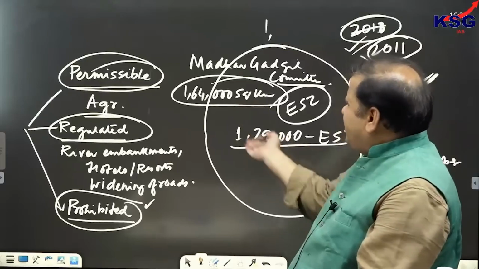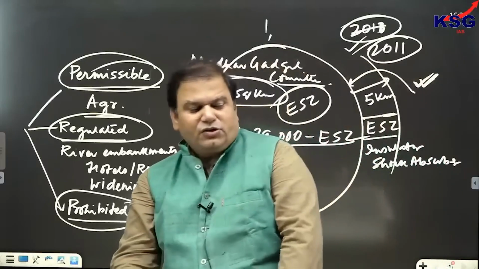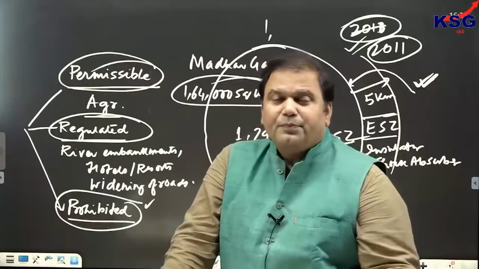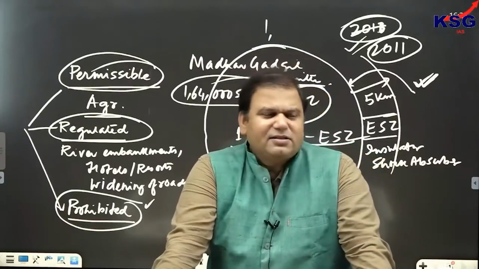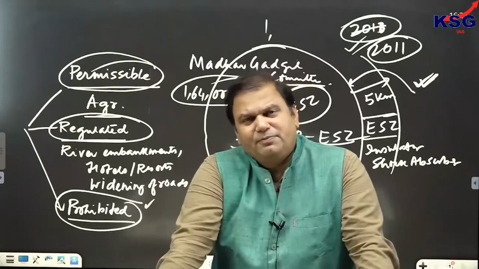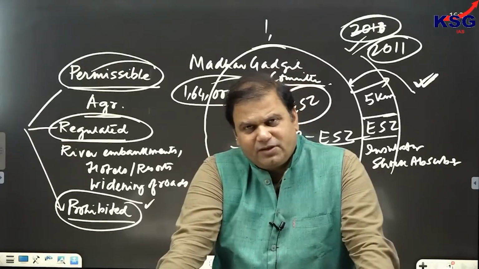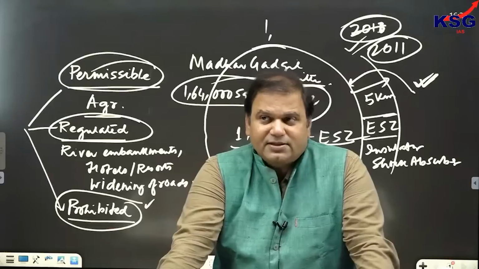Now, this is a big area of Western Ghats. So no government was responsible for accepting this, and this committee's recommendation was completely rejected by the government. Clear? And another committee was established.